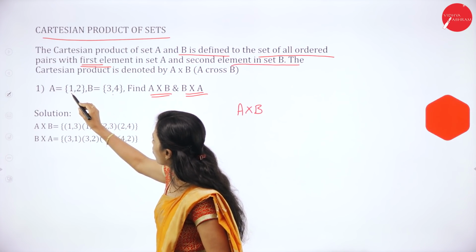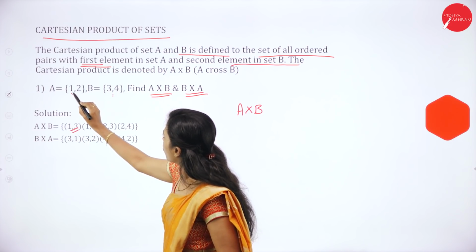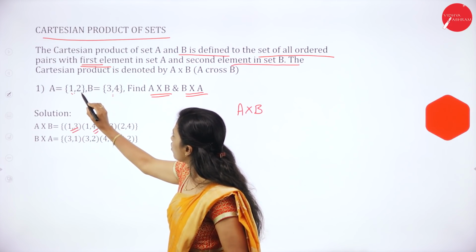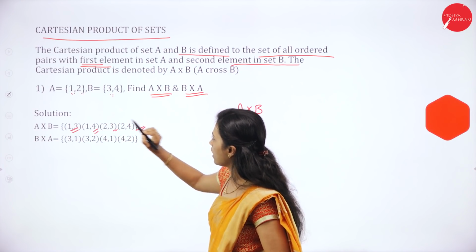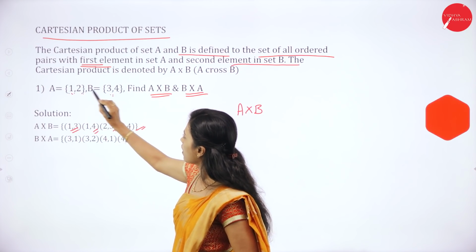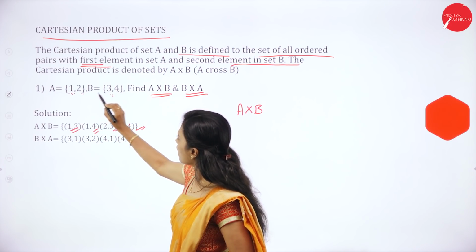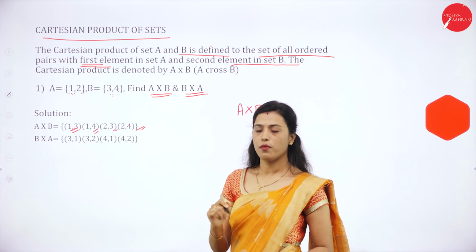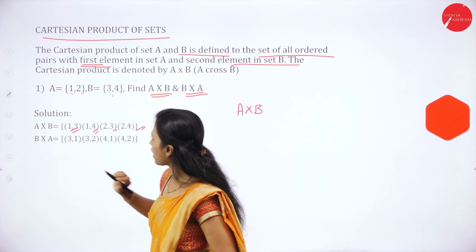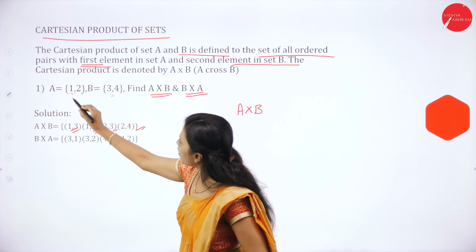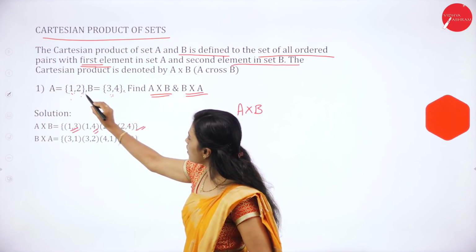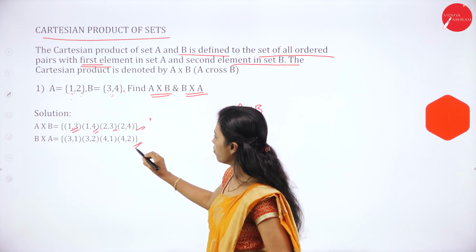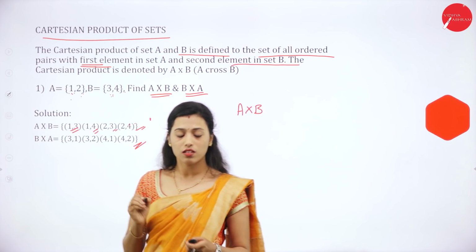Cartesian product means (1,3), (1,4), (2,3) and (2,4). So A × B is (1,3), (1,4), (2,3), (2,4). Then B × A is (3,1), (3,2), (4,1), (4,2). This is called Cartesian product.